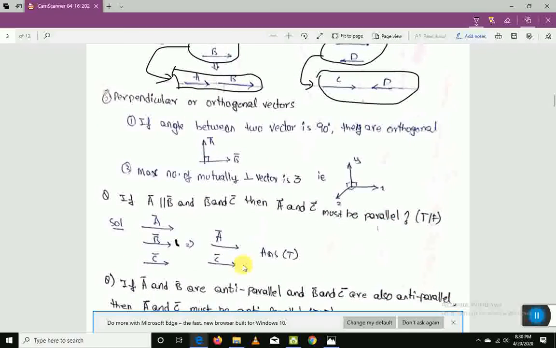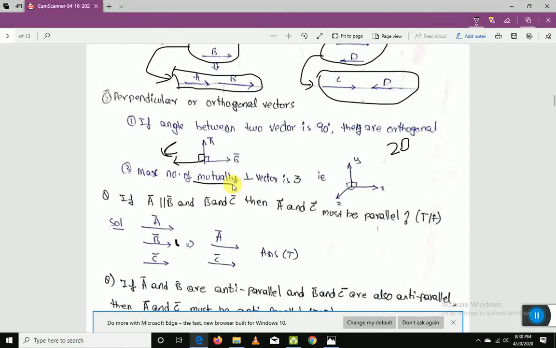Next, perpendicular vectors. Perpendicular vectors are the vectors which make 90 degrees, as simple as this vector definition itself. One point to be noted is, in a plane, plane means 2D, right? In 2D we can't make more than two such vectors. Like if there is another vector C here, suppose C, it will make perpendicular with A, but it won't make perpendicular with B. So the maximum number of mutually perpendicular vectors in 2D, the mutually is very important.